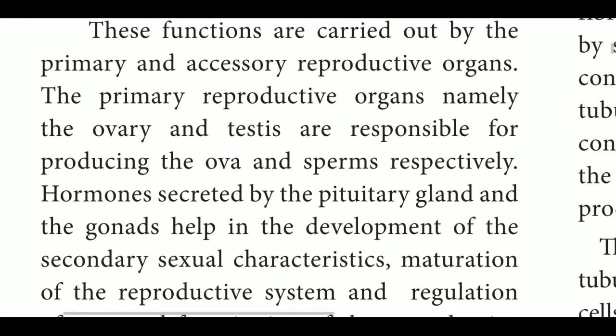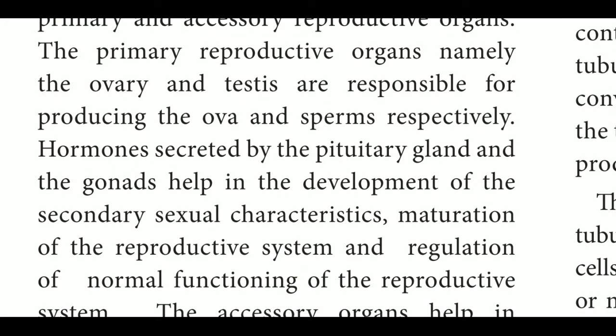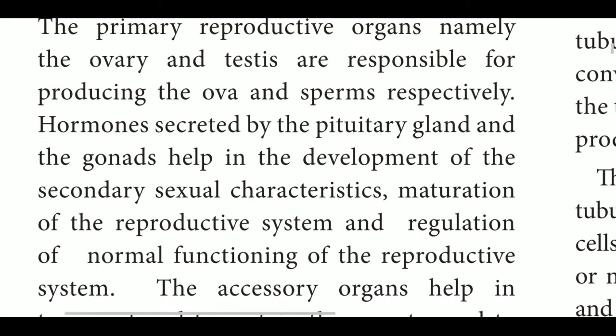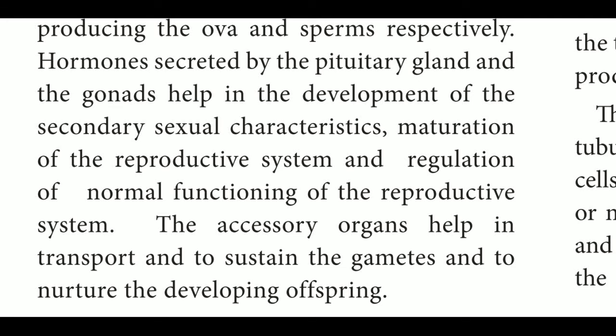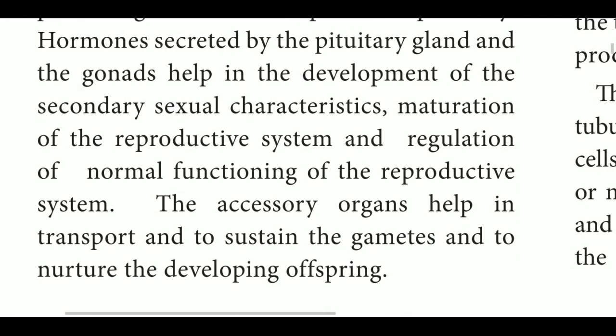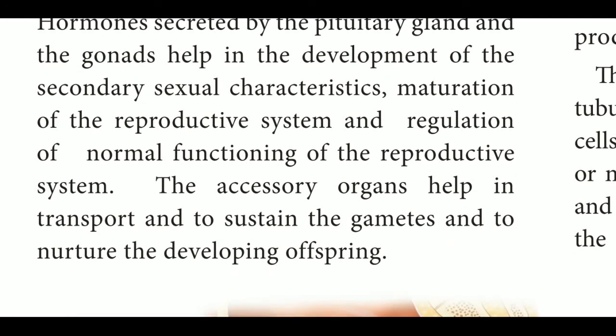Hormones secreted by the pituitary gland and the gonads help in the development of secondary sexual characters, maturation of the reproductive system and regulation of its normal functions. The accessory organs help in transport and sustaining the gametes and in nourishing the developing offspring.